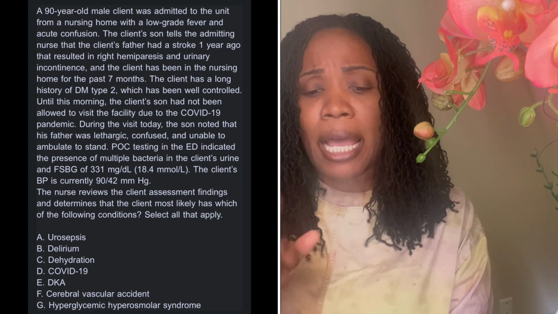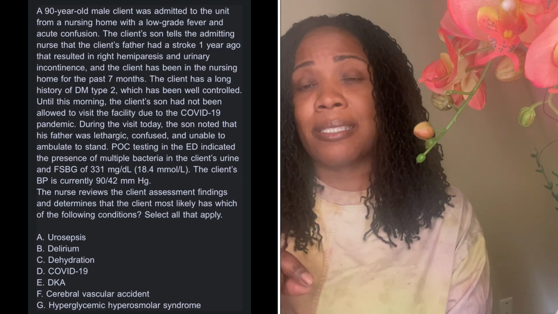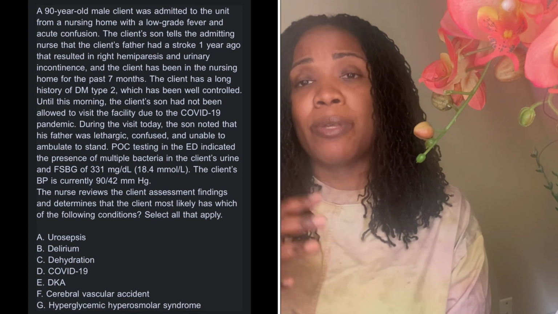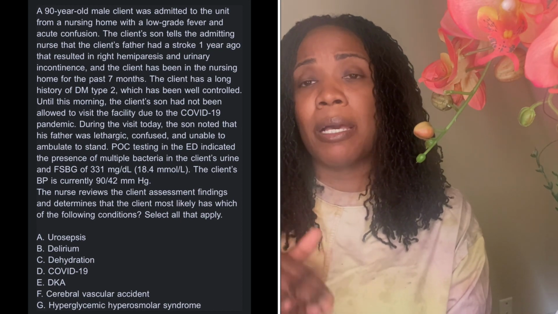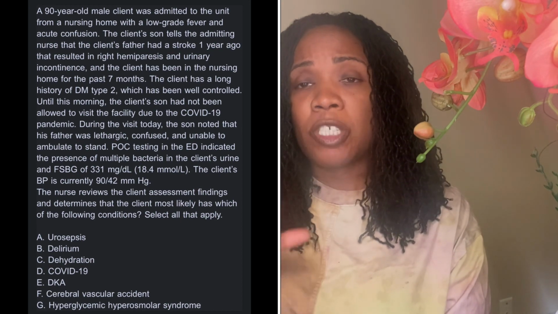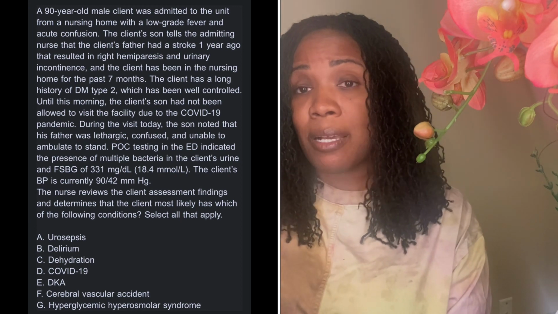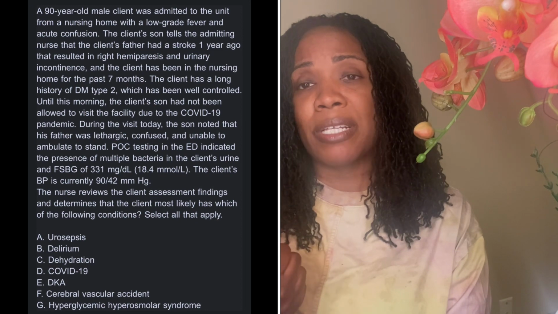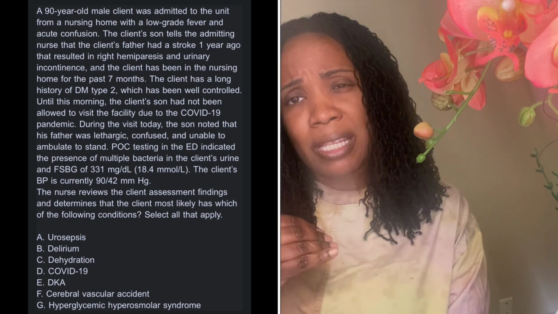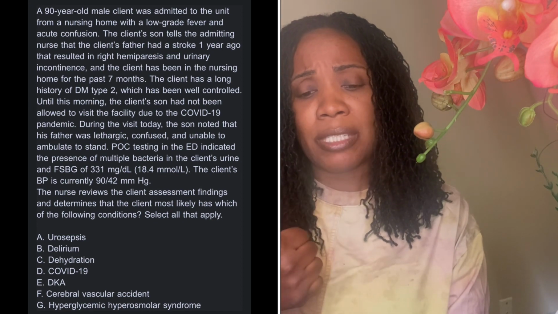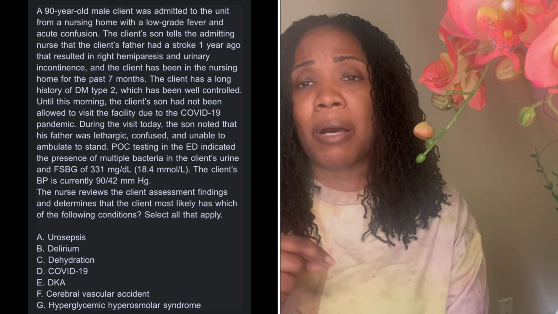The last one, the hyperglycemic hyperosmolar syndrome, I like that because, like I said, with type 2 diabetes, when the sugars are high, they will have this syndrome, hyperglycemic hyperosmolar syndrome, which means the sugars are really high. Your patients may pee. He's having the incontinence, right? His sugars are really high, and it's causing him to become confused. So those are the options that really make sense: urosepsis, delirium, dehydration, and hyperglycemic hyperosmolar syndrome.